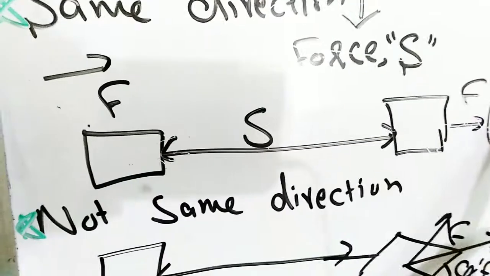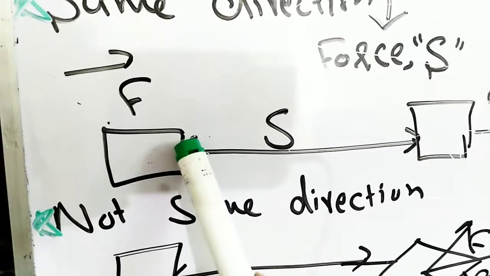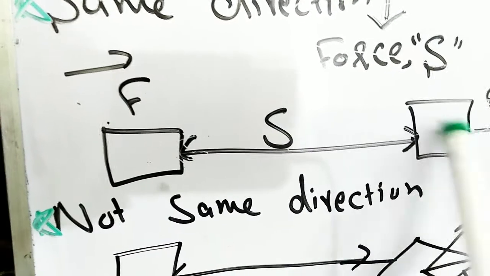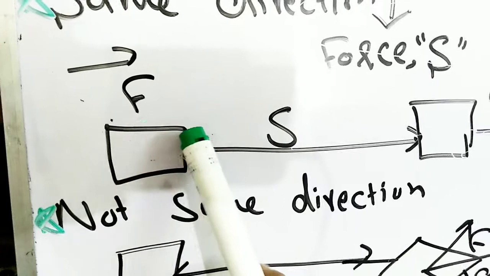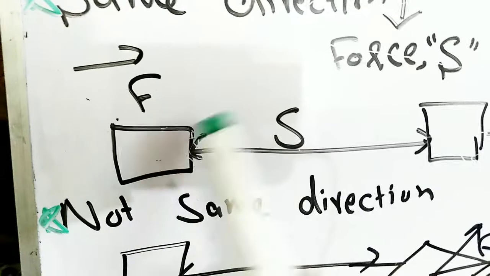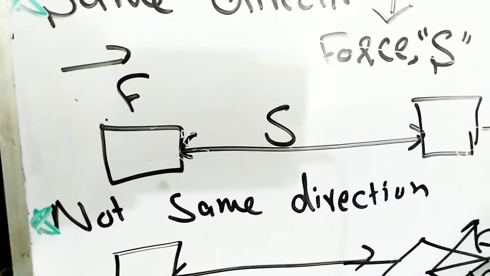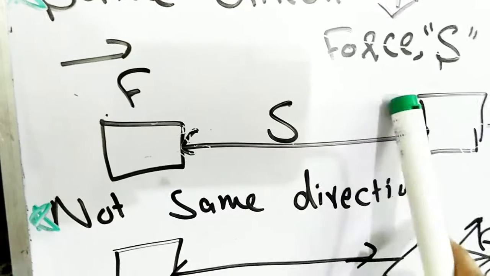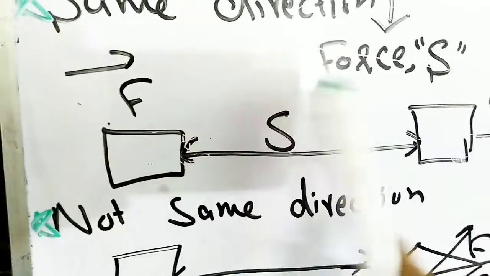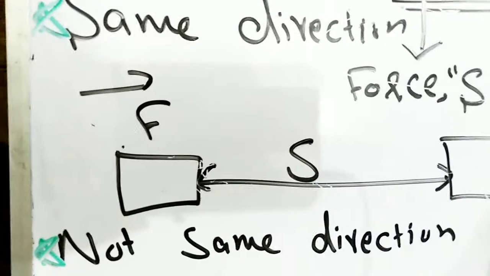Now you can see from the diagram, the body changes its position from this point to this point. If we apply a greater force on a body, it will cover a greater distance, and if we apply less force, it will cover less displacement. It means less work is done. Greater force, greater displacement, greater work done. Less force, less displacement, less work done. So in this case, force and displacement are in the same direction. The body will be moved in the direction of the force.